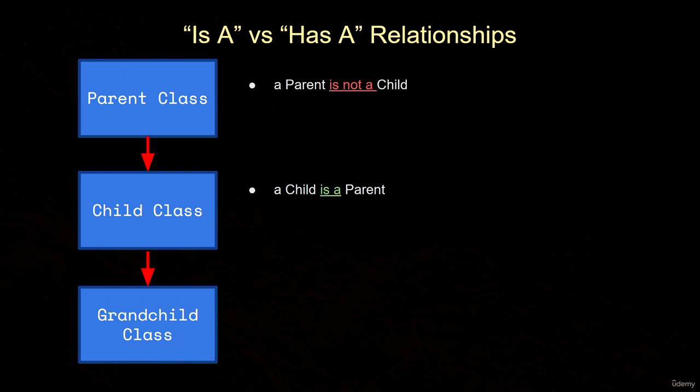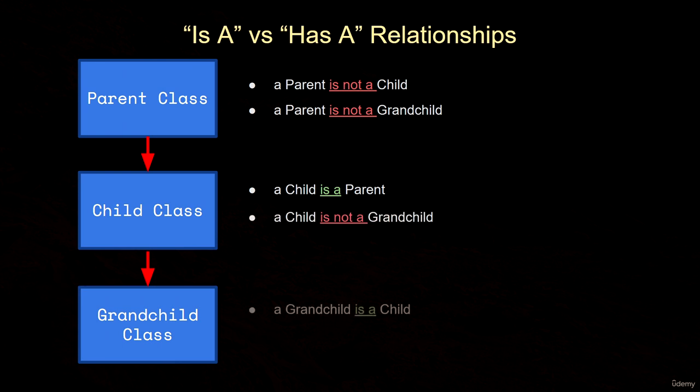In this case, we can say that the parent is not a child, and the parent is also not a grandchild. And we can say that the child is a parent, but the child is not a grandchild. We can say, however, that the grandchild is a child and is also a parent. It inherits functions and variables from both the child and parent classes.